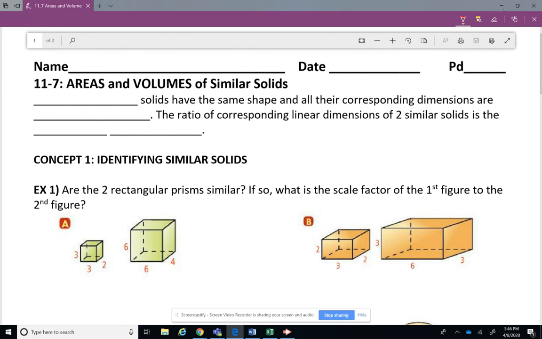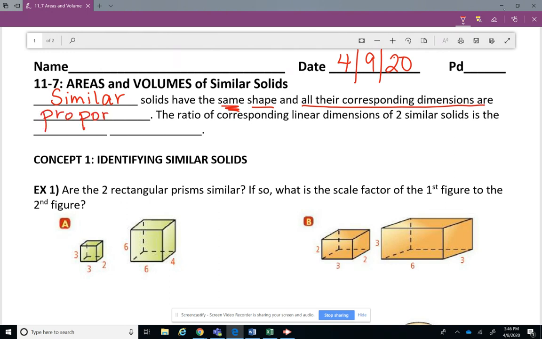Go ahead and title it. Today is April the 9th. Okay, we're on our last lesson for chapter 11, area and volume of similar solids. Similar solids have the same shape and all of their corresponding dimensions are proportional.